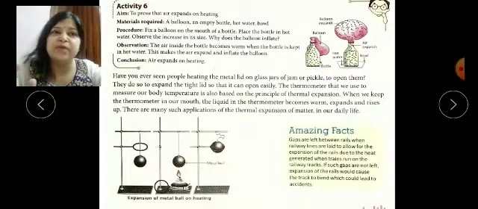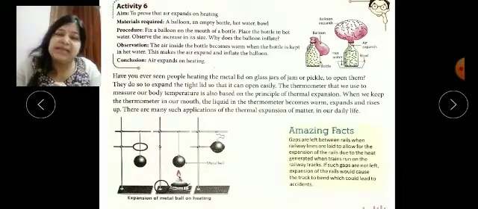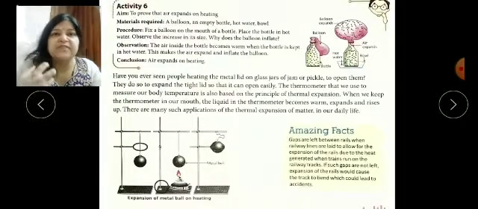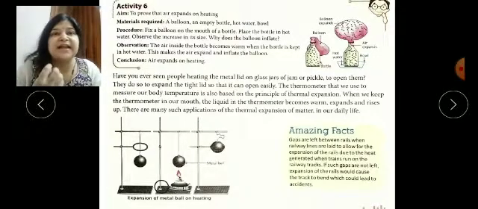So children, today I have explained what is the effect of heat on solids, liquids and gases. And remember always that when we apply heat, it will increase the size. And with the effect of heat, intermolecular force will also increase, and kinetic energy also increases.